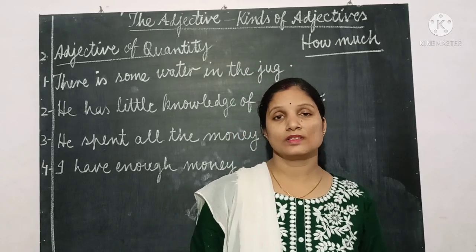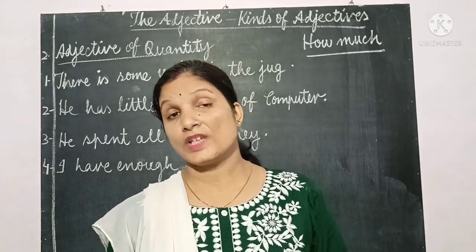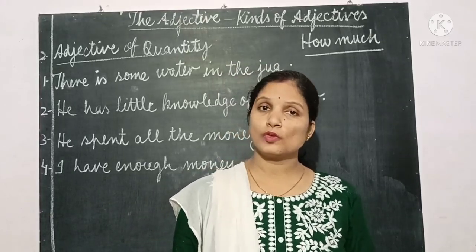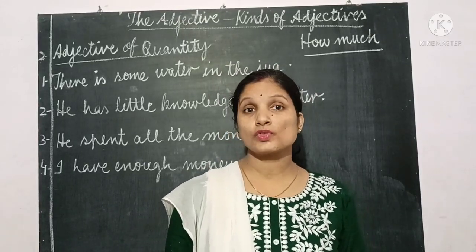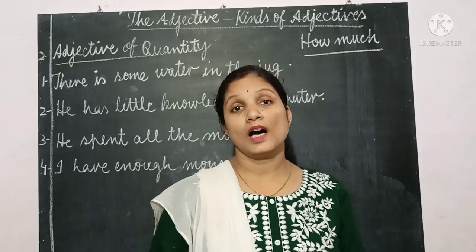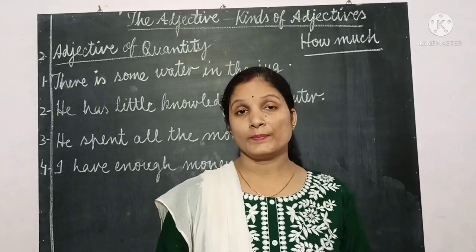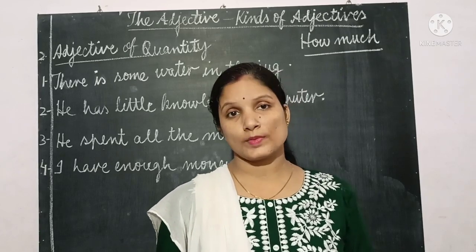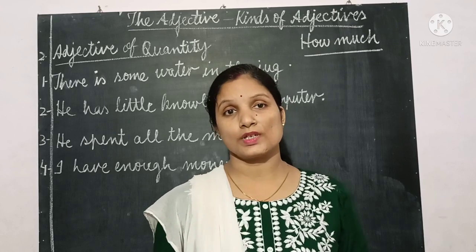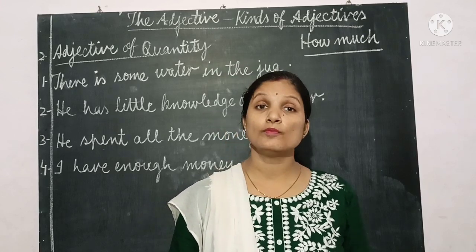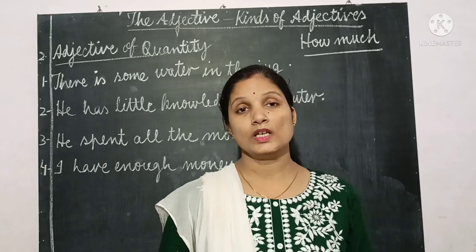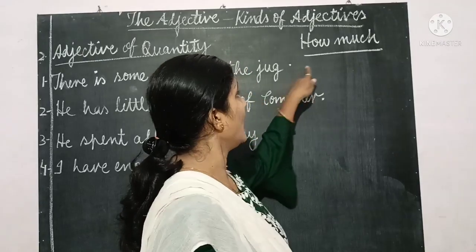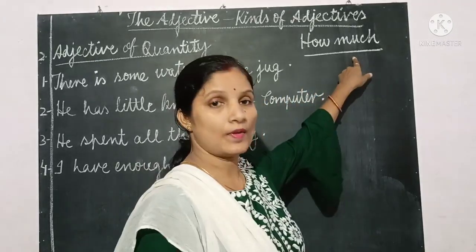Adjective of quantity tells us what is the quantity, what is the amount of a noun or pronoun in a sentence, and those nouns or pronouns are uncountable. Okay, this is the main condition. These adjectives are used for uncountable nouns that are not counted, and they answer the question how much. So to know an adjective of quantity we have to ask the question how much. Then we'll get the answer.